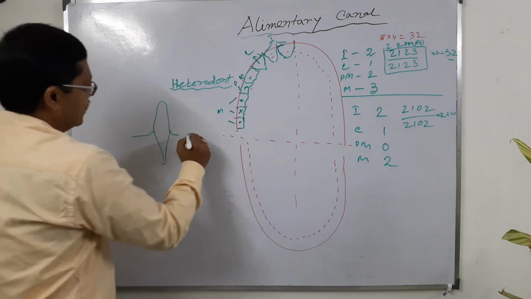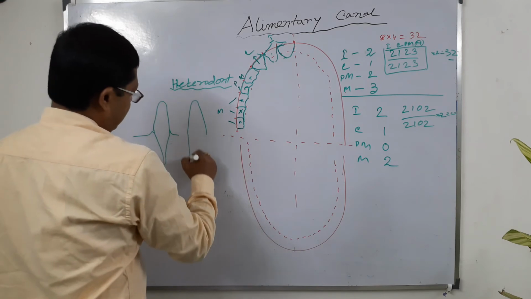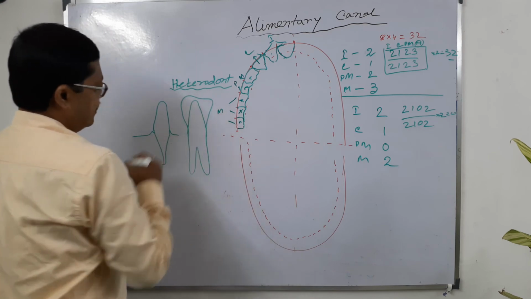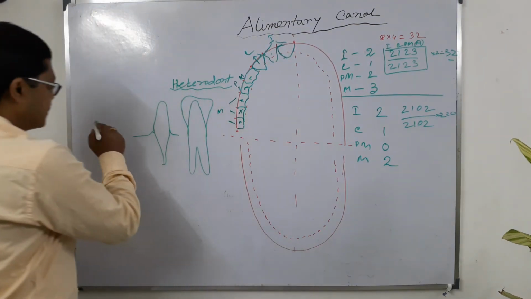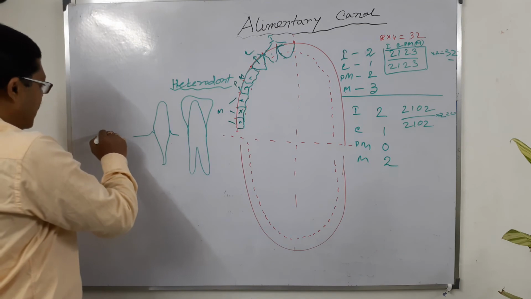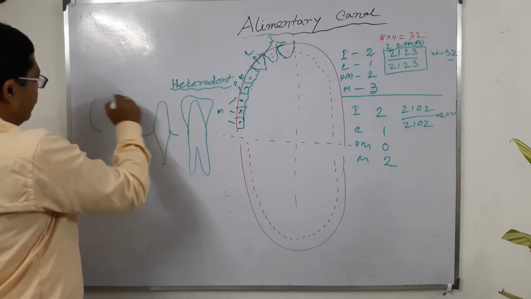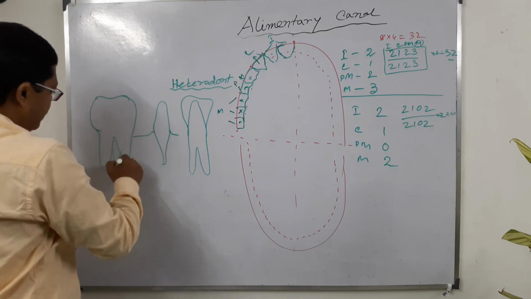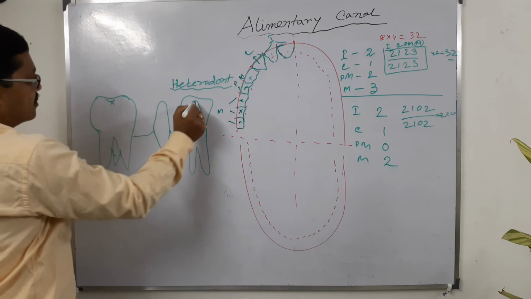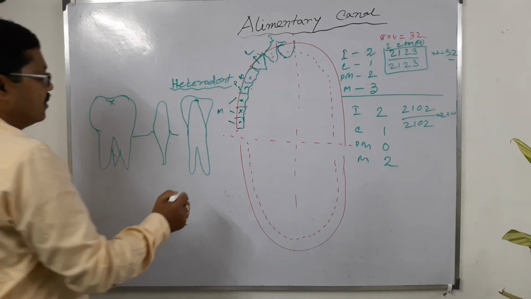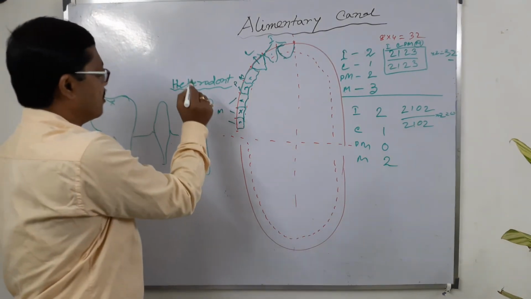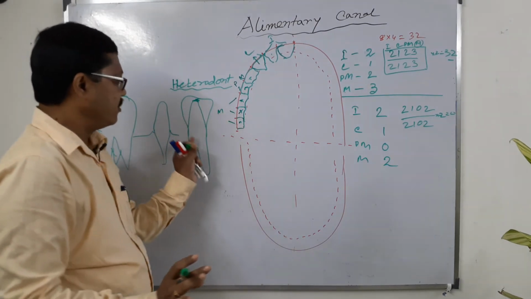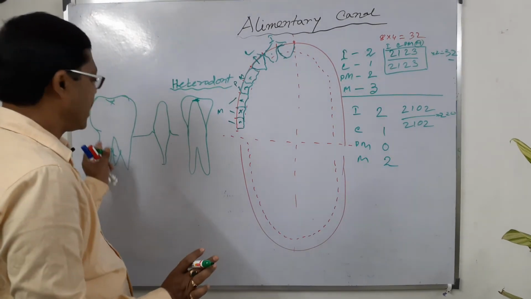This is a double-rooted, two-rooted tooth, and sometimes a few teeth are three-rooted. Most teeth are single-rooted, few teeth are two-rooted, and very few teeth are three-rooted.